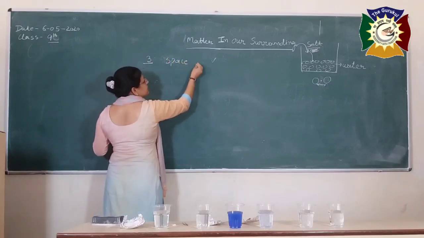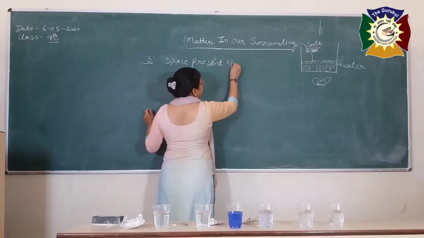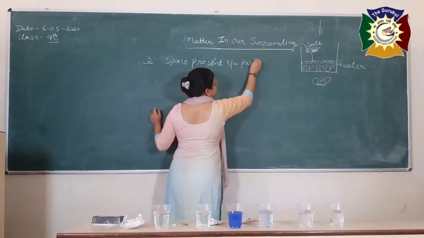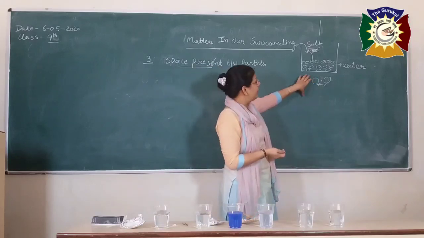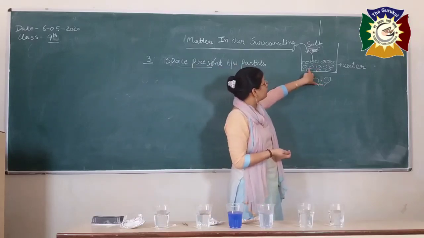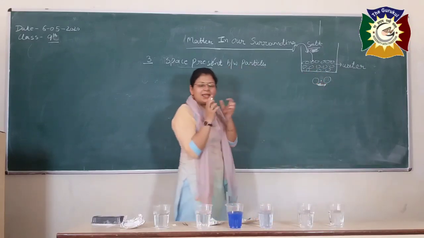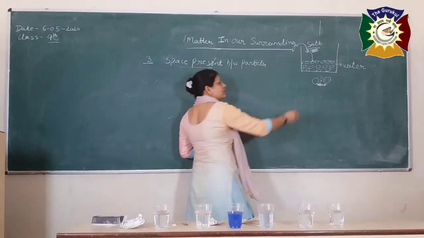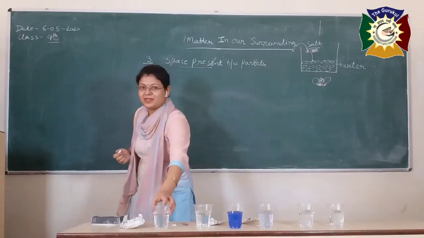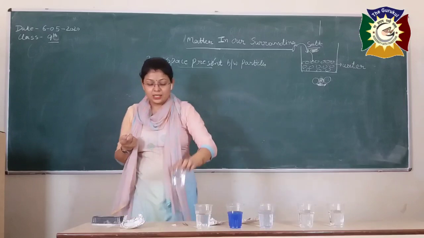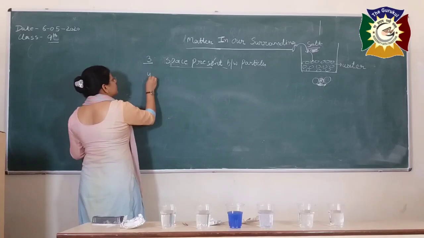That means space is present between particles of matter. As I have already drawn this diagram on the board, here, the two molecules of water, there is a very small distance between them. They are not packed closely. So there is a space and these salt particles settle down into the spaces. That's why the level of water doesn't rise that much. That shows that there is a space present between the particles.